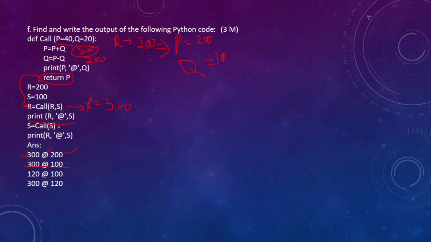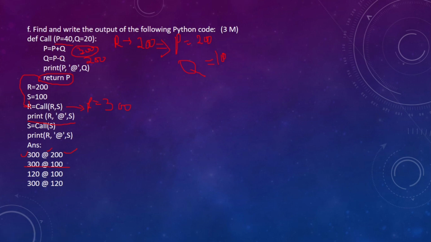Then in the next statement, S equal to call S. That means the P value is given as S. What is the value of S? 100. And the Q value will be taken as 20 only, right?